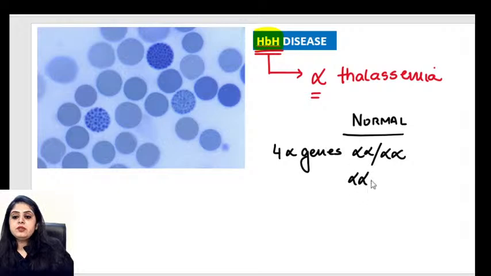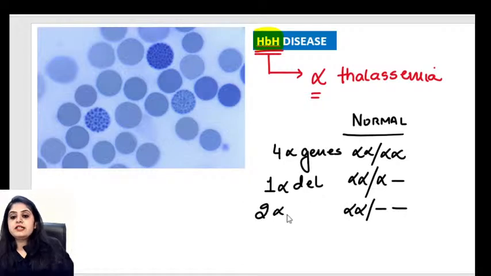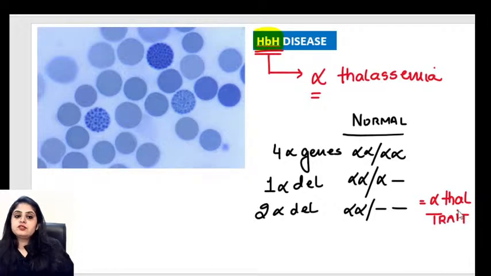However, there are some people who have alpha thalassemia, like one alpha gene got deleted. They don't have much of a problem, they are asymptomatic. Then there are some people in whom 2 alpha genes get deleted. When 2 alpha genes get deleted, these patients are known as alpha thalassemia trait. These are alpha thalassemia trait patients.